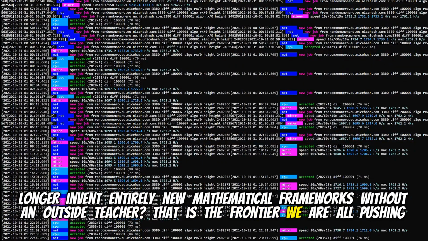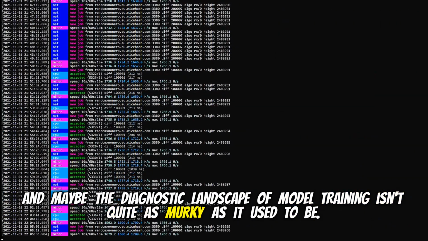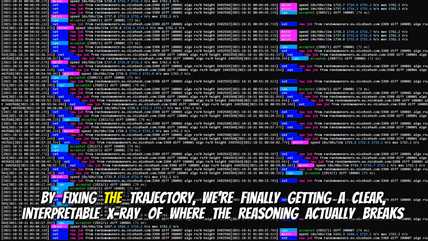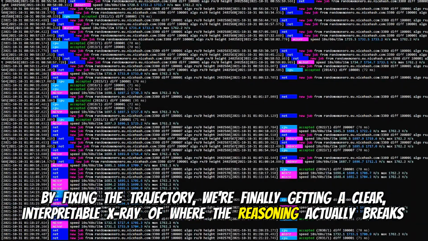That is the frontier we are all pushing toward, and maybe the diagnostic landscape of model training isn't quite as murky as it used to be. By fixing the trajectory, we're finally getting a clear, interpretable X-ray of where the reasoning actually breaks down.